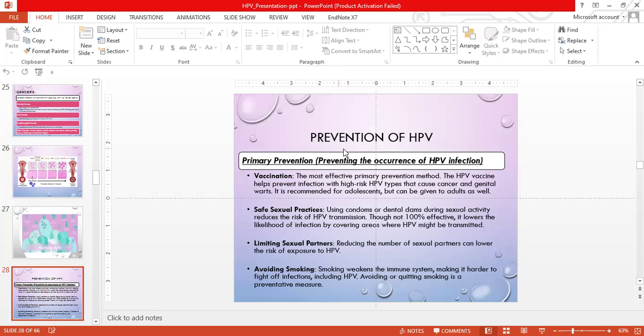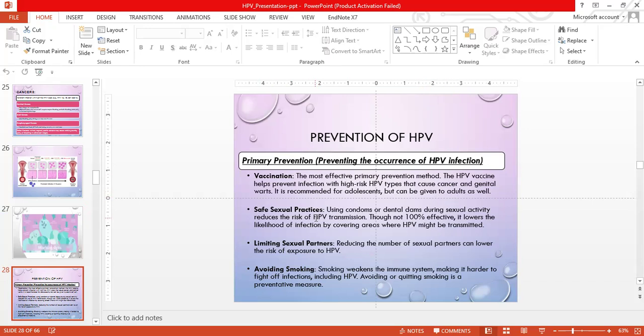Prevention of HPV. Primary prevention, which is preventing the occurrence of HPV infection, can be done by vaccination. The most effective primary prevention method is vaccination. The HPV vaccine helps prevent infection with the high-risk types that can cause cancer and genital warts. It is recommended for adolescents but can also be given to adults.